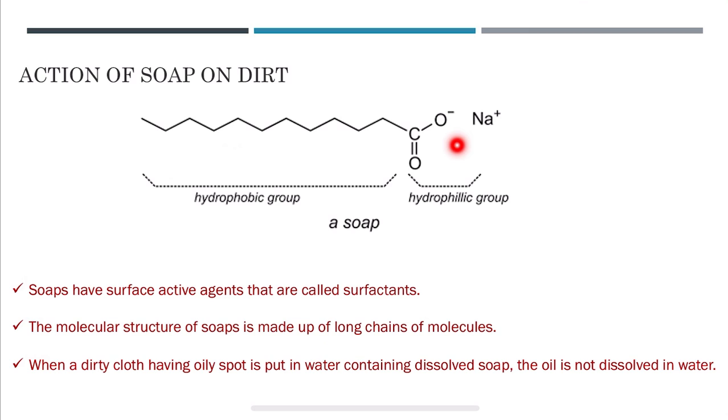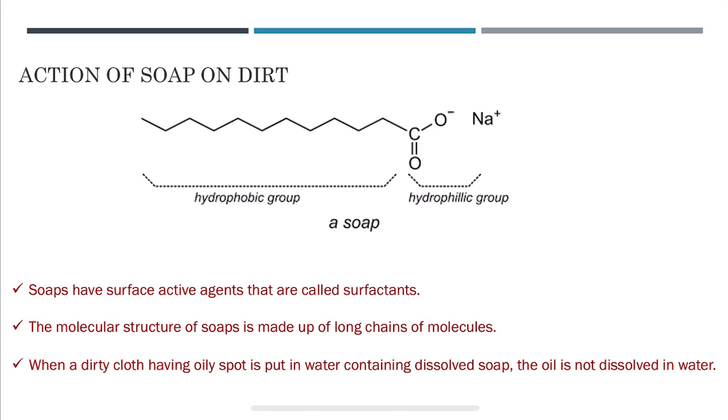At one end we have the hydrophobic end, made up of a hydrocarbon chain, that is the tail. All these are CH2, CH2, CH2, CH2. These molecules repel water and attach themselves to the oils and grease. Then at the other end, this is the tail and this is called the head. The other end of the chain is water loving, or hydrophilic, made up of anionic molecules.